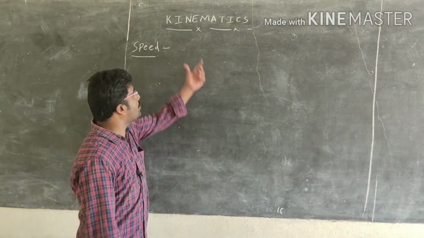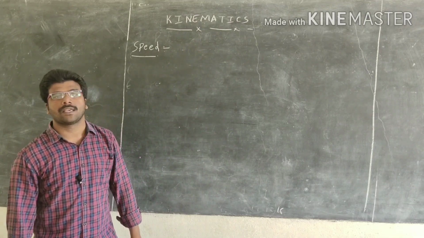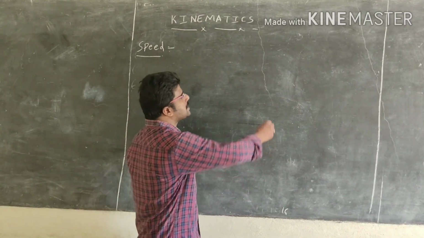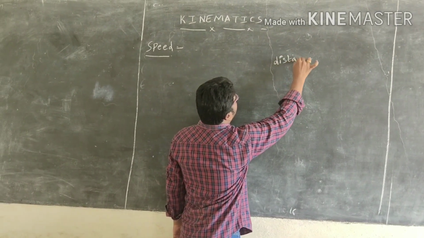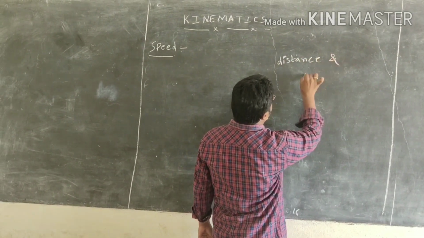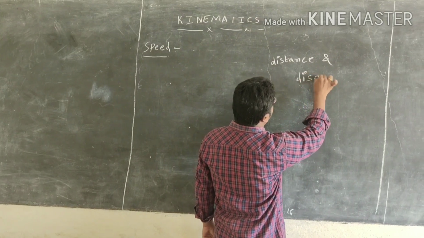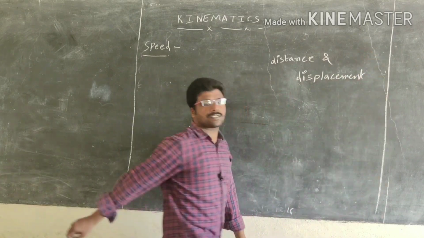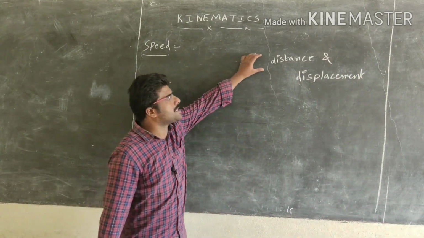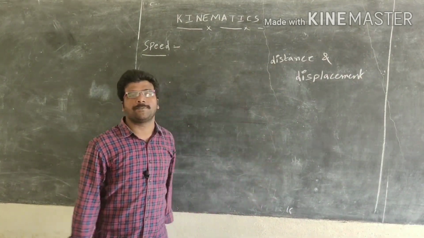Okay, in the last class we have introduced kinematics. In kinematics we have mainly discussed the difference between distance and displacement, and we have come across some numericals based on distance and displacement.